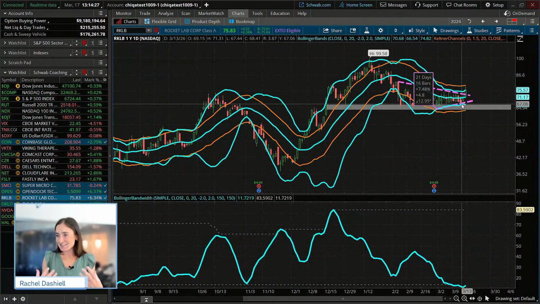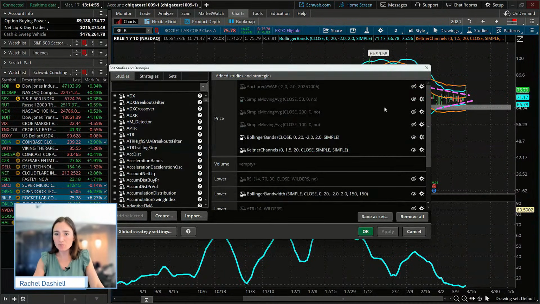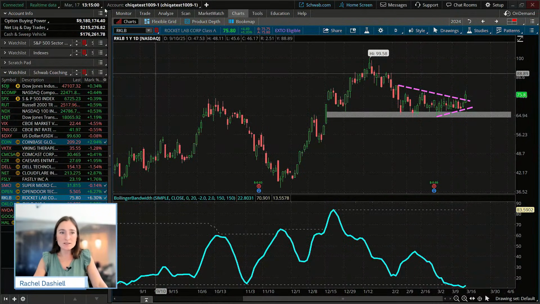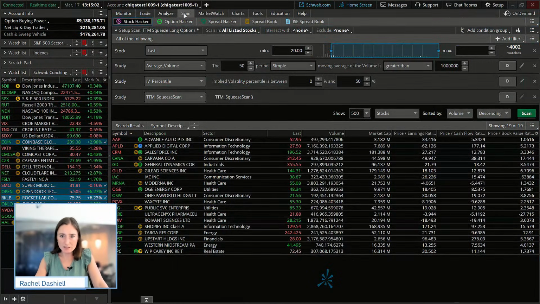I wanted to lay this groundwork for you guys, so you're seeing the visuals, the illustration of what we're going to scan for, and then we'll get into a few different trade examples. If you guys have any questions on this, let me know. I'll move to the next part of this segment, building the scans and how we get to some of these. So I'm going to hide these from the chart so we have a little more clarity on the price action, and we'll go back to the scan here.